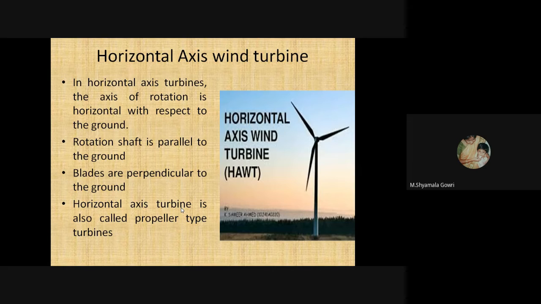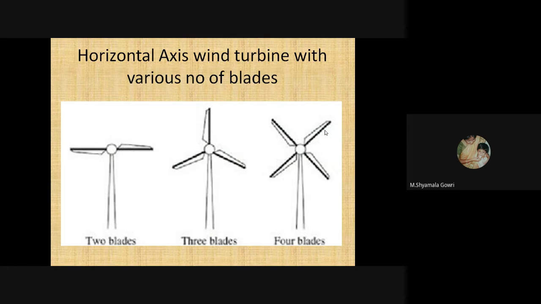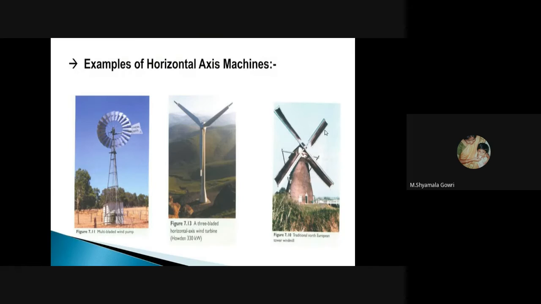Next, the third classification is the horizontal axis wind turbine. In a horizontal axis wind turbine, the axis of rotation is horizontal with respect to the ground. The rotation shaft is parallel to the ground and the blades are perpendicular to the ground. The horizontal axis turbine is also called a propeller type turbine. These are horizontal axis wind turbine diagrams with various numbers of blades. First one is a 2 blade, second one is a 3 blade, and third one is a 4 blade horizontal axis wind turbine. These are all examples of horizontal axis wind turbines.